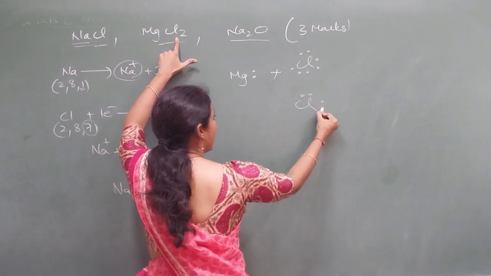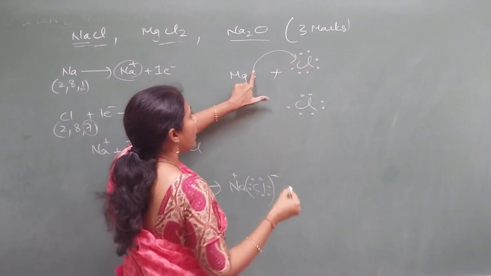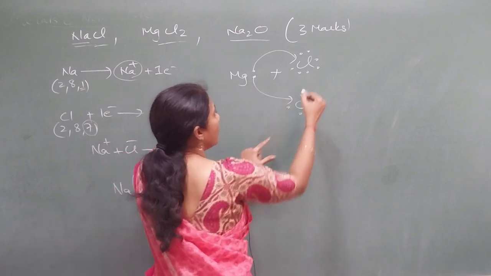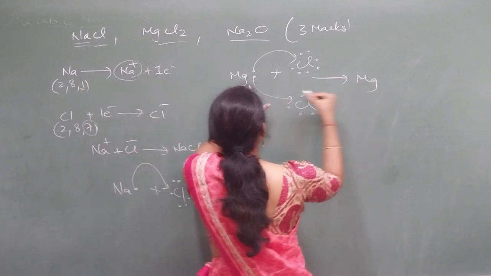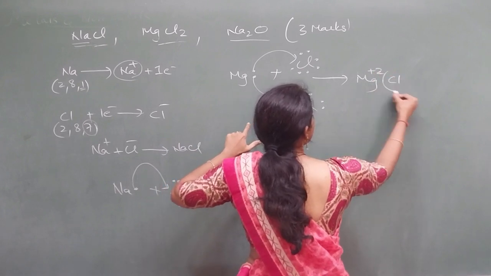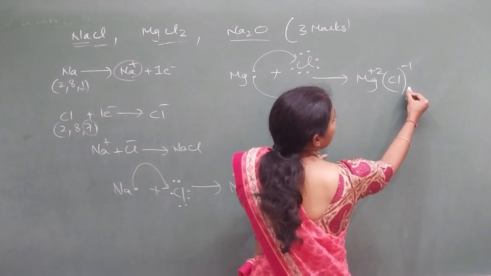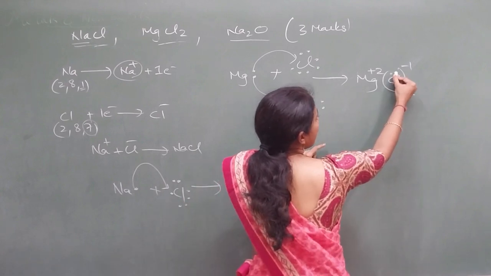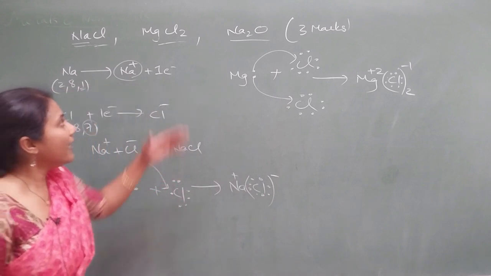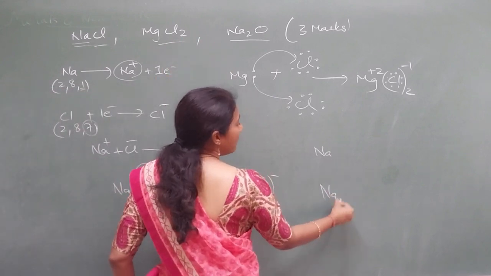Here also 7 dots. Okay, so 1 electron you shift to this one, another electron you shift to the other. So what do you get? Mg lost 2 electrons, so plus 2, and Cl minus 1. Here you have to put 2. Each Cl has 1, 2, 3, 4, 5, 6, 7, 8. Okay, like this. Likewise, sodium oxide, 2 sodiums, 1 up, 1 down.